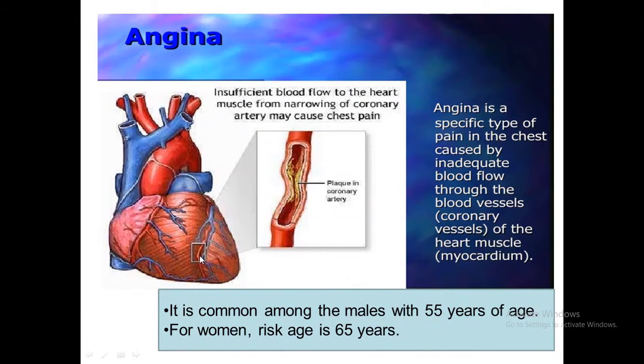So when this artery wall is contracted due to fat, the heart muscle cannot get enough oxygen or nutrients. For this reason, the heart muscle is damaged, and we feel chest pain, and this is called angina.